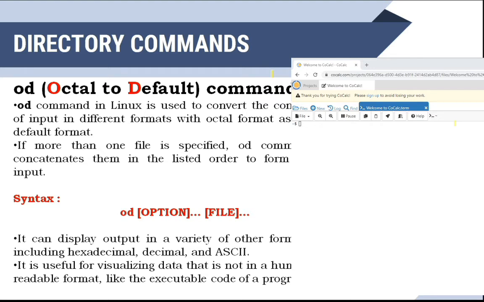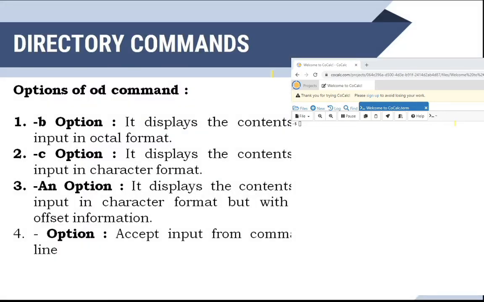It can display the output in a variety of other formats including hexadecimal, decimal and ASCII. It is useful for visualizing data that is not in a human readable format, like the executable code of a program. The options are: -b displays the content of the input in octal format. -c displays the content of the input in character format. -A n displays the content in character format but with no offset information. Then - accepts the input from the command line.